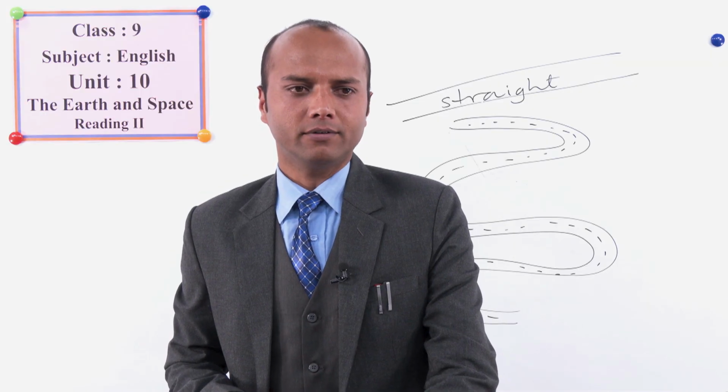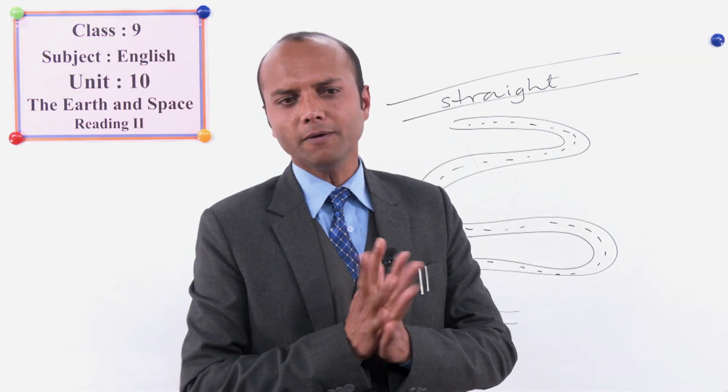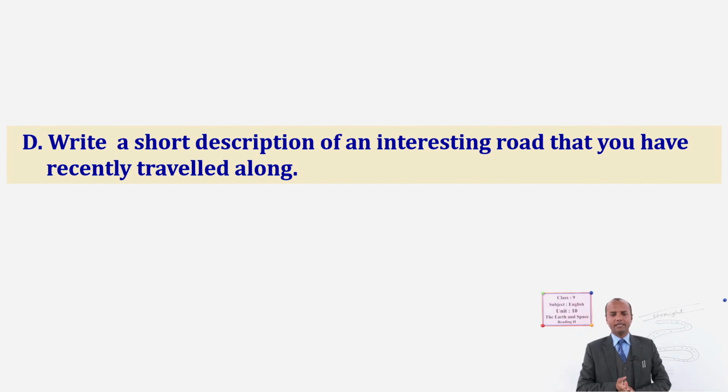Now we have a single activity left, that is number D. Write a short description of an interesting road that you have recently traveled alone. So have you been somewhere just now? Last week. Good. Where did you go? Very good, Elam. You went to Elam. Somebody said, so you might have traveled different roads. You have got different experiences. So you can write the description of those interesting events, the road, how you felt when you traveled on that particular road.